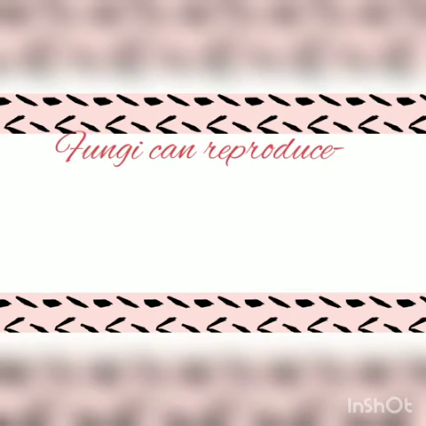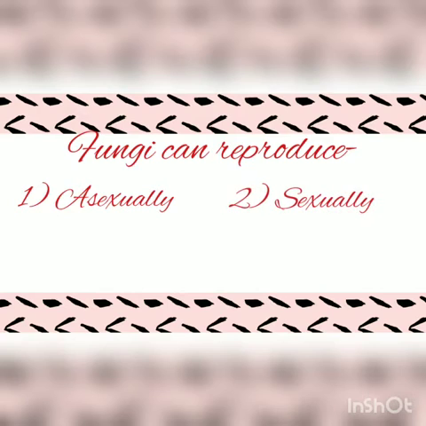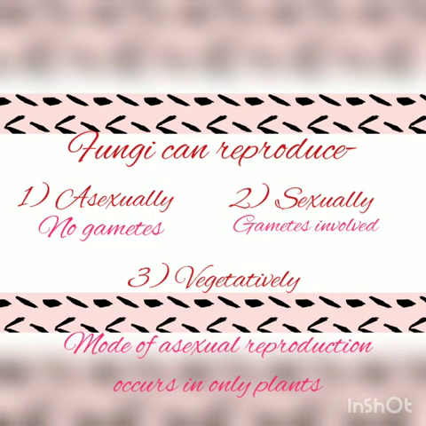Fungi can reproduce asexually, sexually, and vegetatively. In asexual reproduction there is no fusion of gametes. That is, there is no fusion of male and female gametes. In sexual reproduction, there is fusion of gametes. And vegetative reproduction is a mode of asexual reproduction which only occurs in plants.